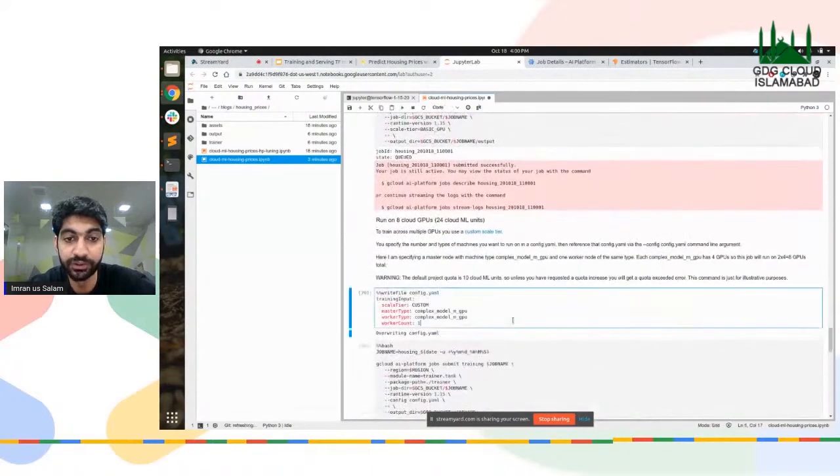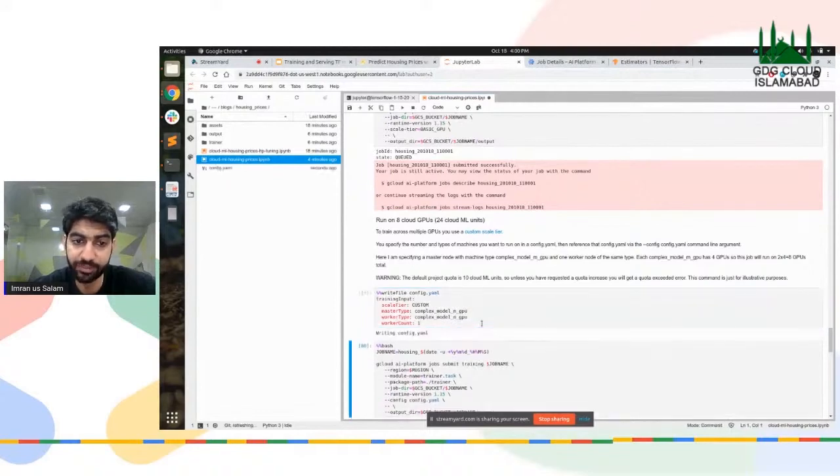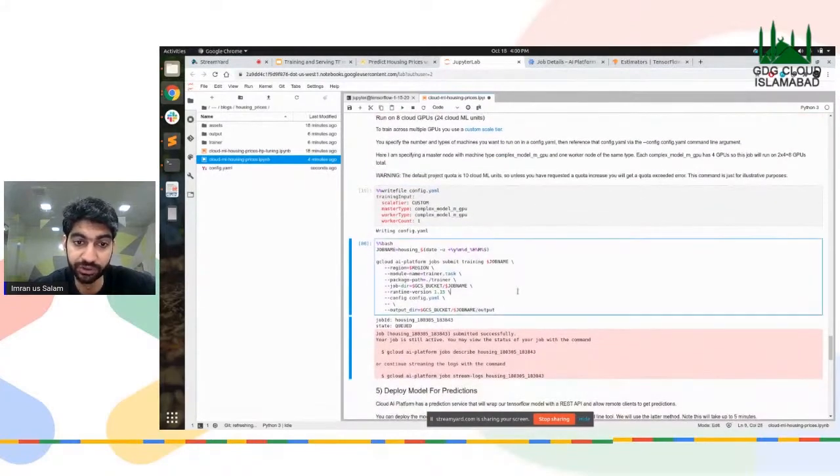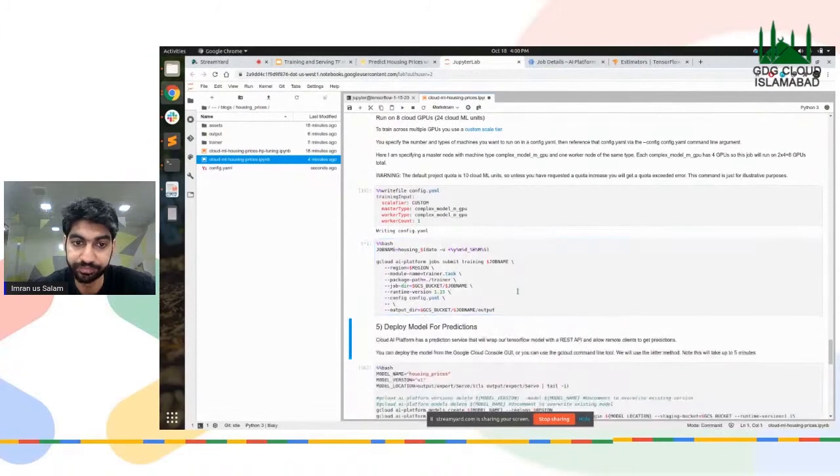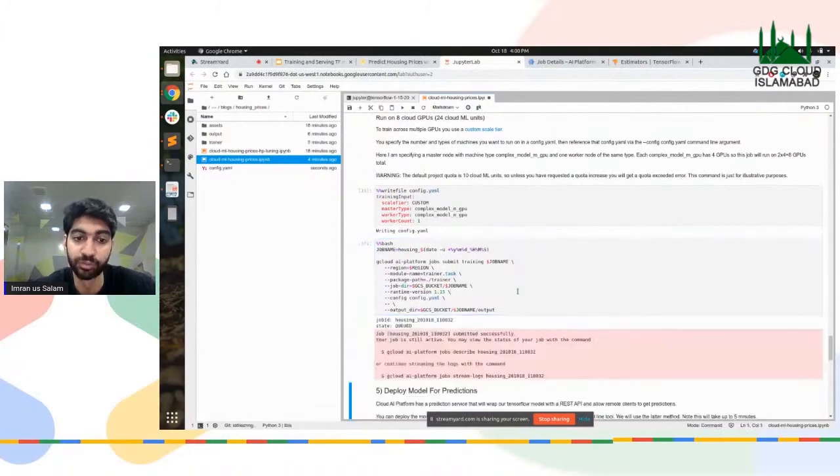Now these scales are defined, right? But you can also write your own custom scale. In this particular way, I've defined a scale tier which is called custom, and I tell it to use M GPUs. For example, in this case, I'm telling it to use 8 GPUs. Right? I've also submitted that job.